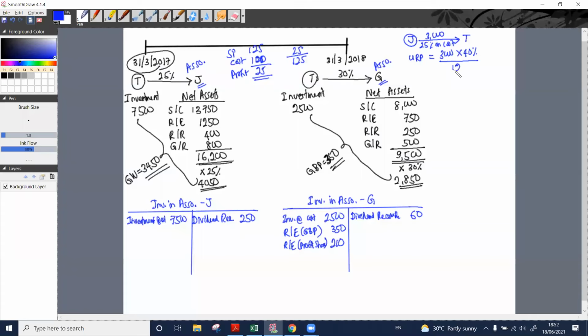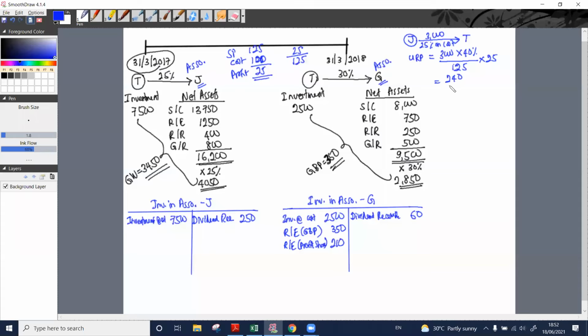If a sale worth 125 includes 25 worth of profit, then what is the profit figure included in the remaining stock? 1200 වැඩි කරනවා 25න්, බෙදනවා 125න්, 240.